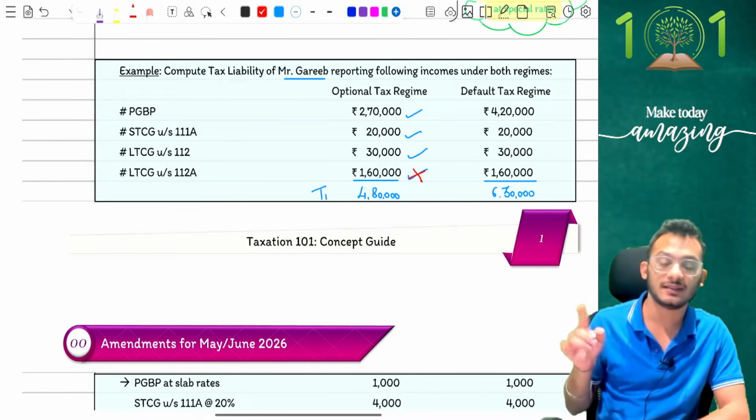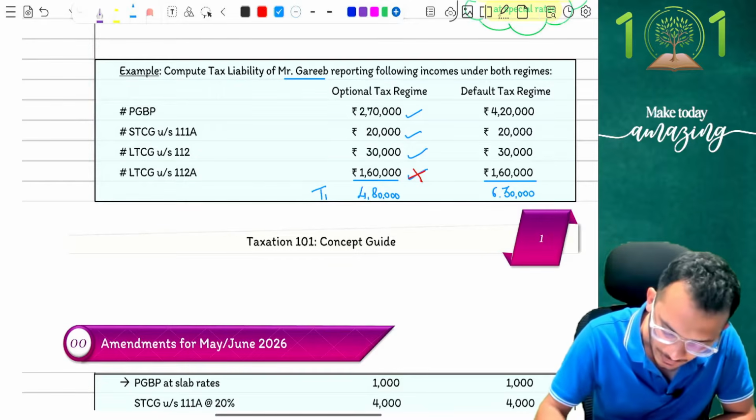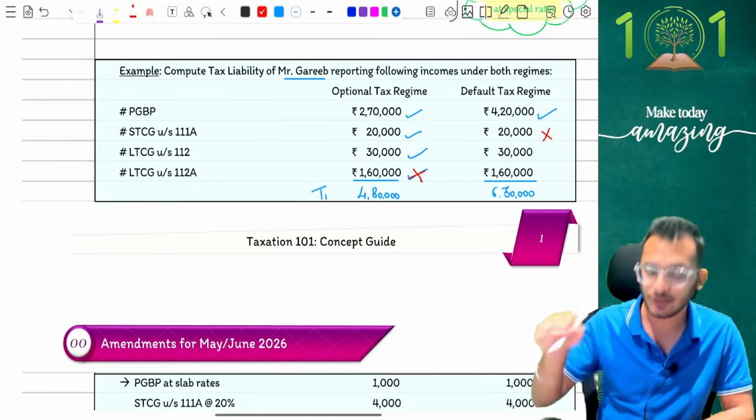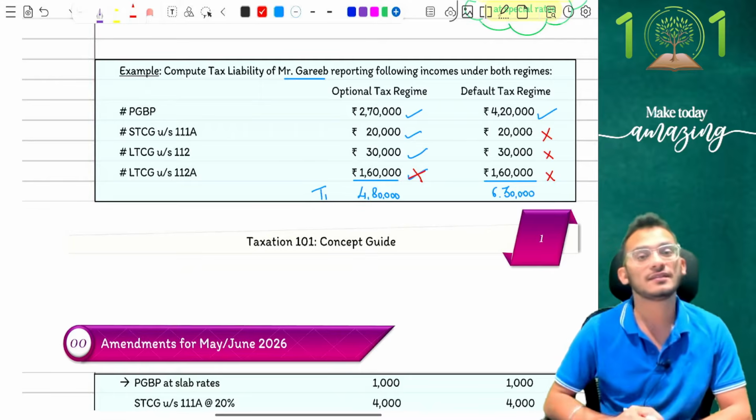Coming to default tax regime. Default tax regime, can you claim rebate on PGBP? Answer is yes. Can you claim rebate on 111A? No. Can you claim rebate on 112? No. Can you claim rebate on 112A? Again, no. This is how the scheme is going to work.